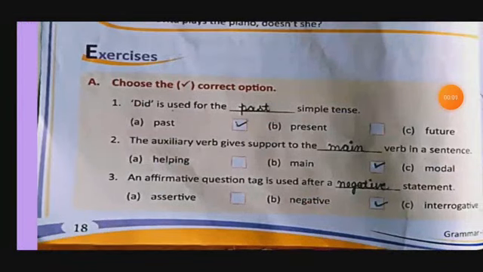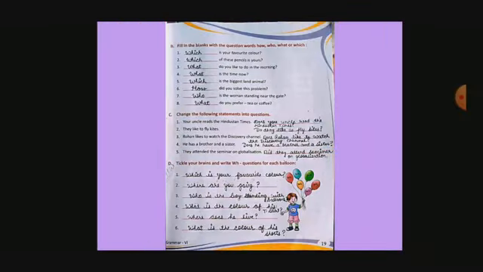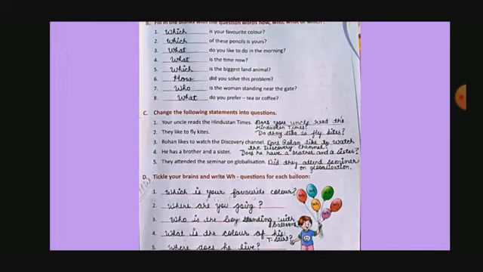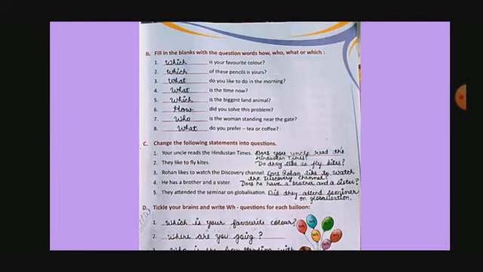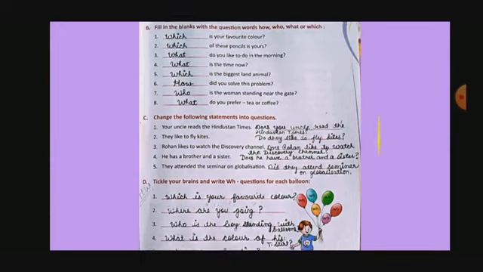Now come to the exercise part. Choose the correct option. Did is used for the simple past tense. Okay, so we will tick past. The auxiliary verbs give support to the main verb in a sentence. An affirmative question tag is used after a negative statement. Okay. Now come to the next page. Page number 19. You can see here in your book.